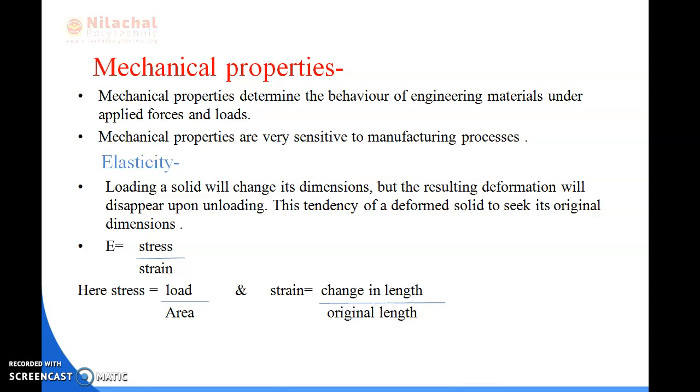This is known as the mechanical properties of a material, and mechanical properties are very sensitive to the manufacturing process. Mechanical properties can be determined by conducting experimental tests on the material specimen.